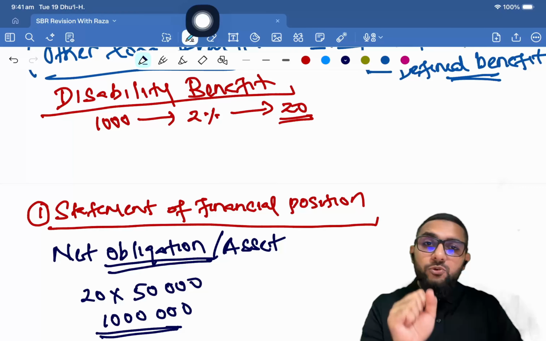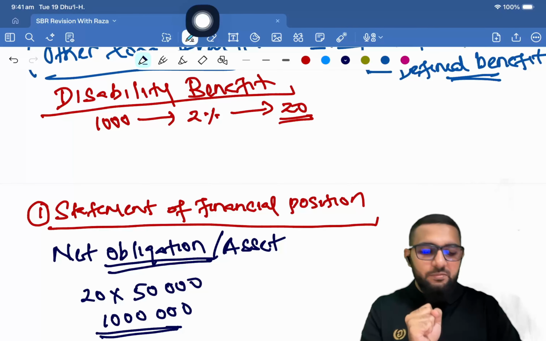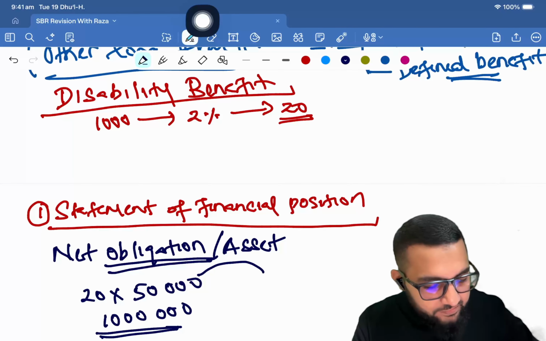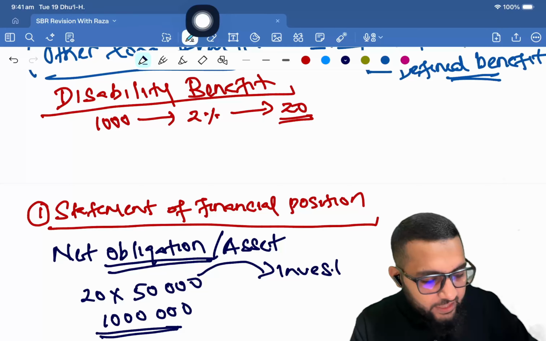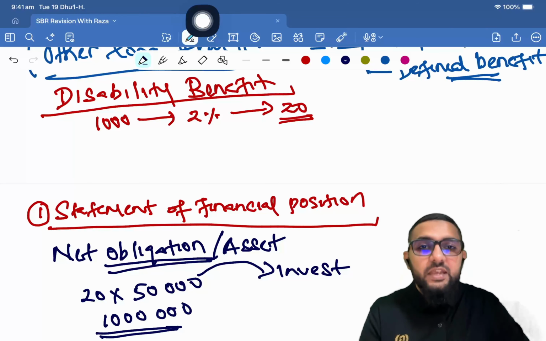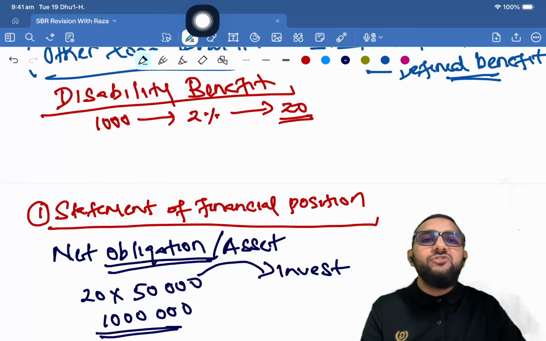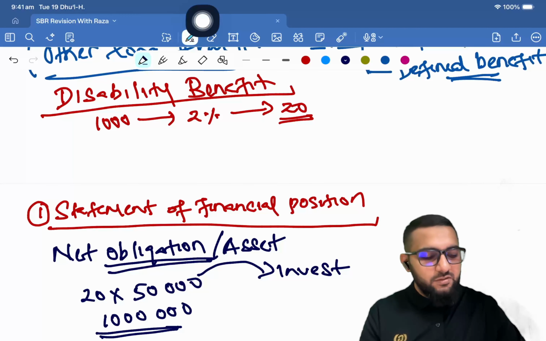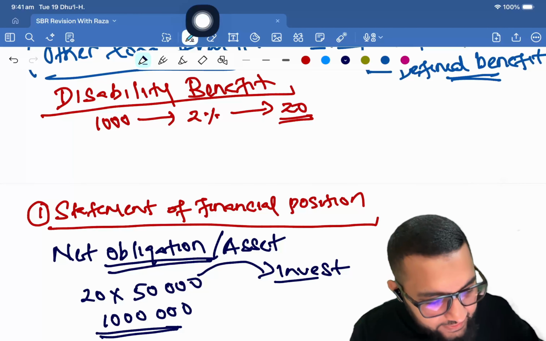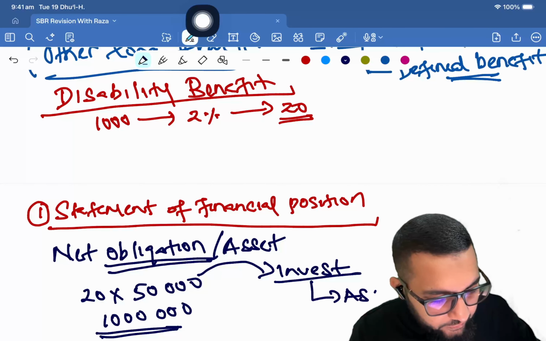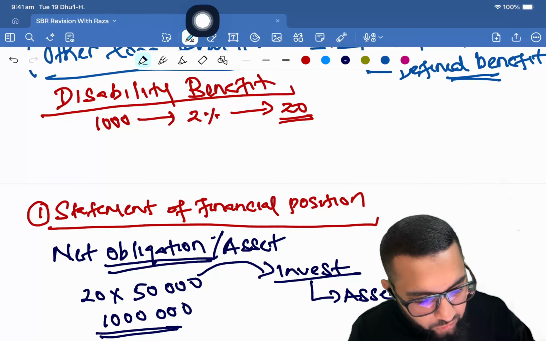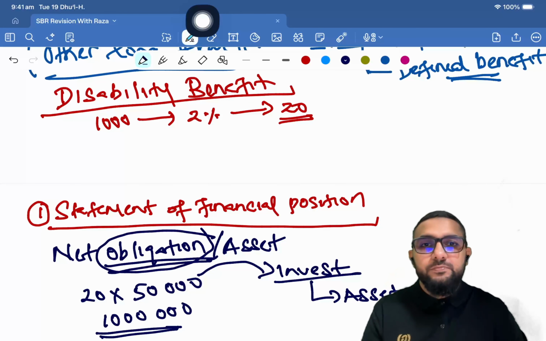Now the company is not going to hold liquid assets with them, therefore they are going to invest this money and earn returns. Okay, so that is the asset component of this obligation.